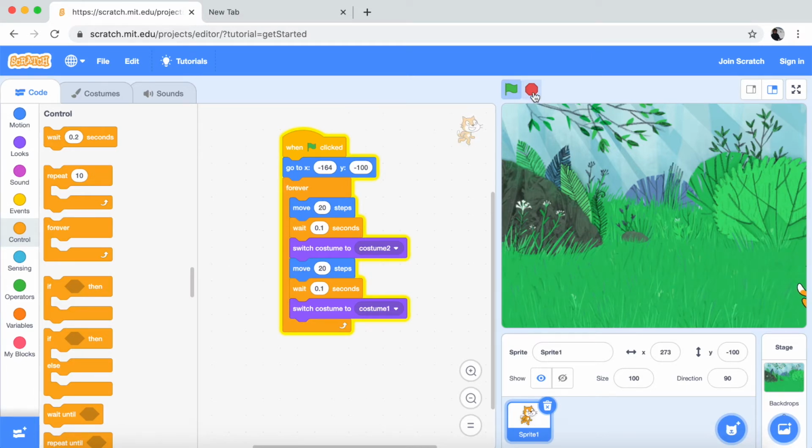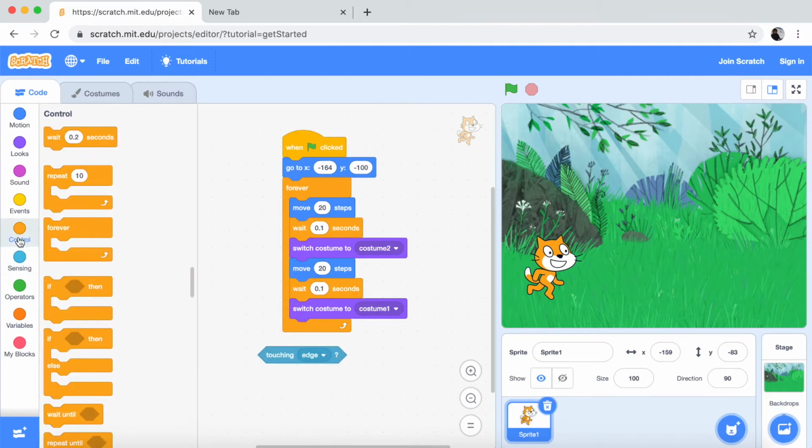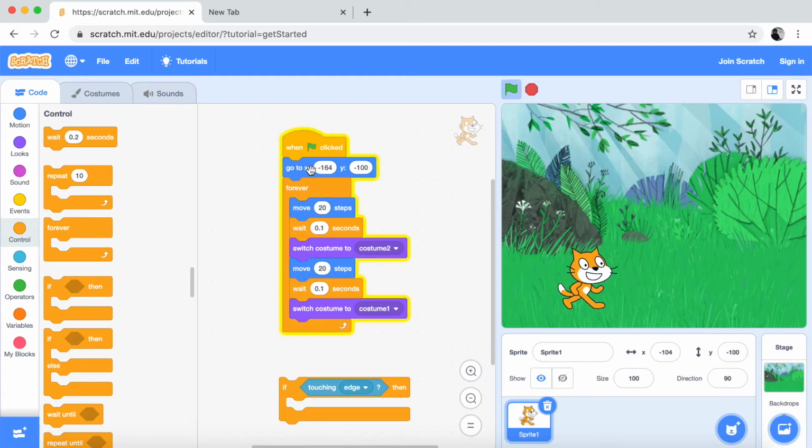So to make that happen, you need to do something. First you need to go to sensing, and then touching edge. Yeah, so you need an if condition. If touching edge, then go to here.